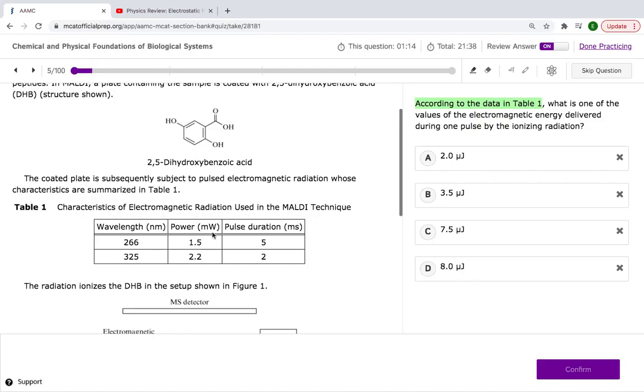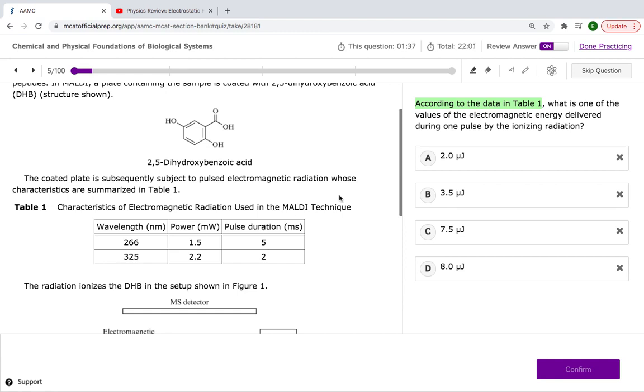So we want the shortest amount of time with the most amount of energy to have the most power. That's how you remember power. Think of a boxer punching. You're not going to do it slow, you're not going to get anything done. So power equals work over time. The duration is our time. We have our time here.